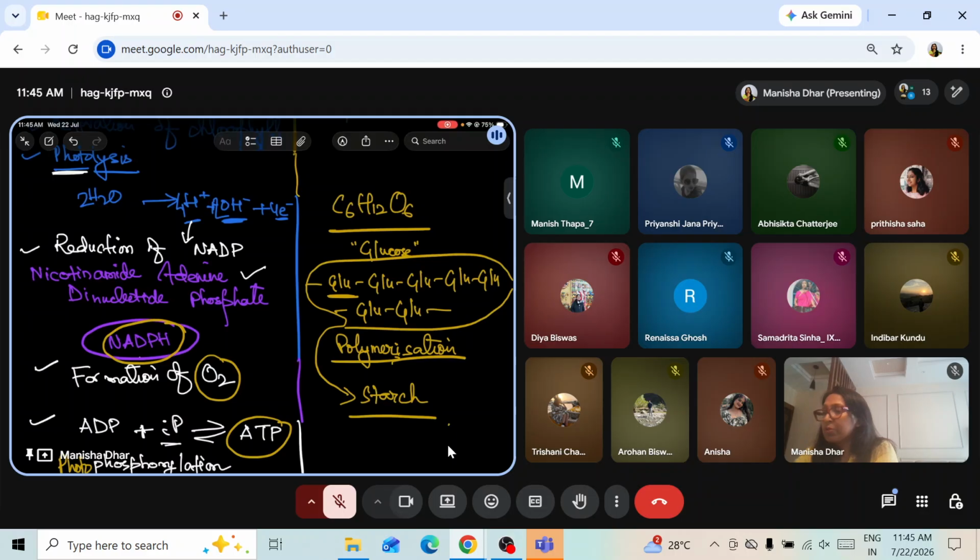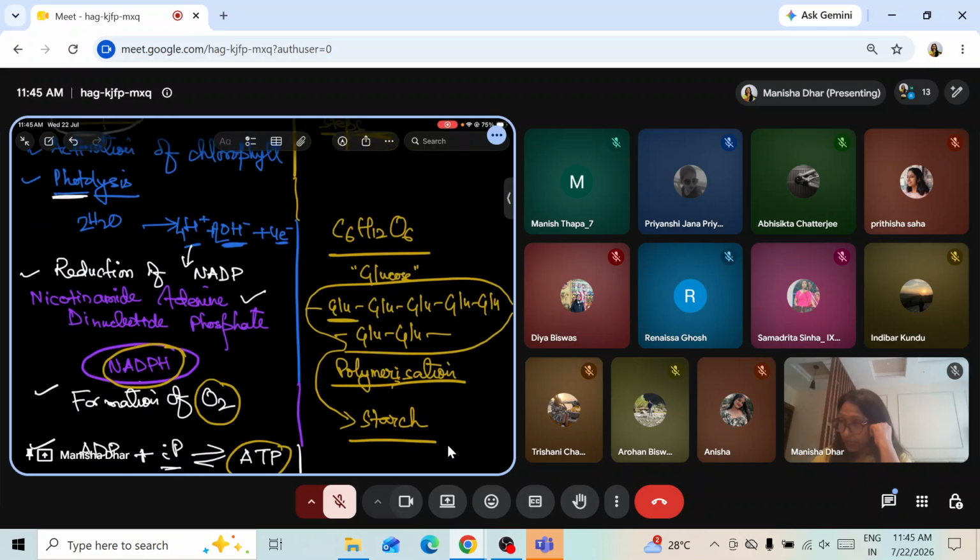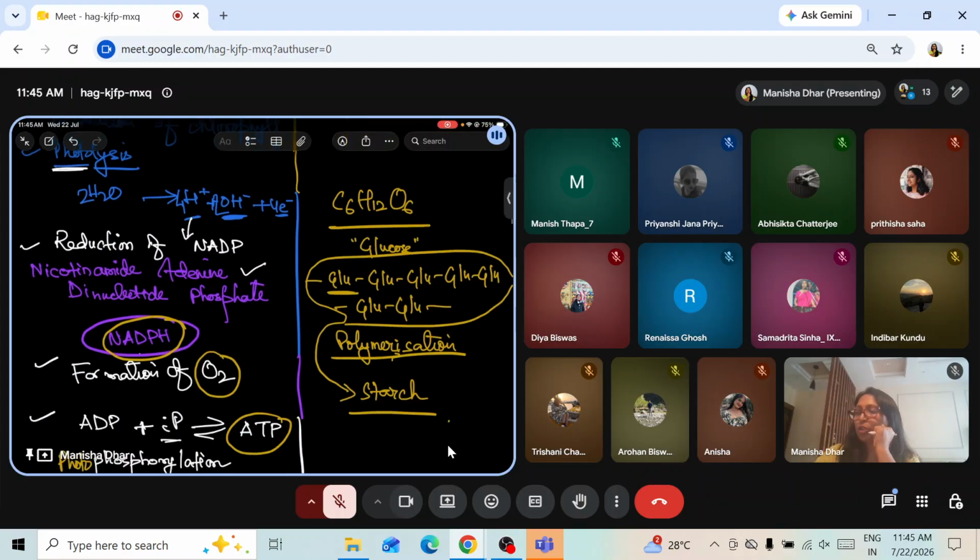This oxygen comes from, see, the reactant. You have written down the equation in your copy, 6CO2, 12H2O, and then we are getting glucose, water and oxygen. So tell me, what is the source of oxygen? H2O is breaking down, and from this OH minus we get the molecular oxygen. So the source is water itself. Formation of molecular oxygen, an oxygen molecule is formed.